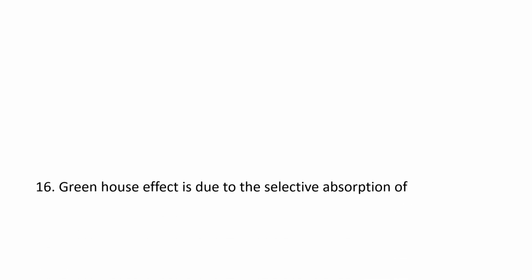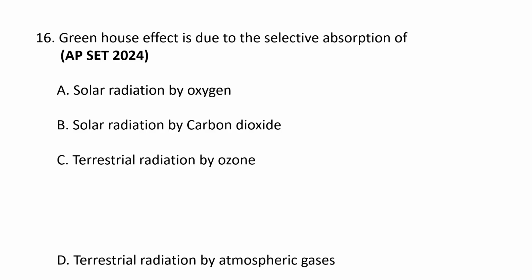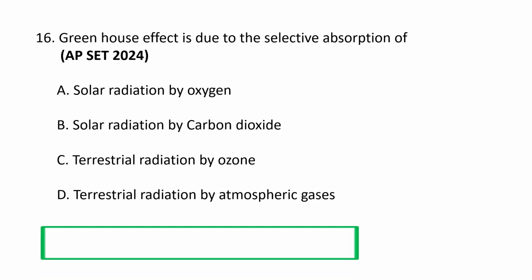Next question. Greenhouse effect is due to the selective absorption of: A. Solar radiation by oxygen, B. Solar radiation by carbon dioxide, C. Terrestrial radiation by ozone, and D. Terrestrial radiation by atmospheric gases.